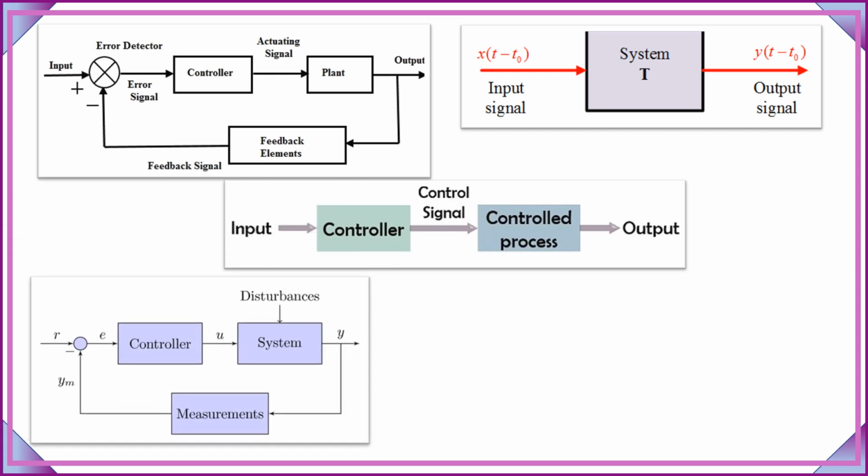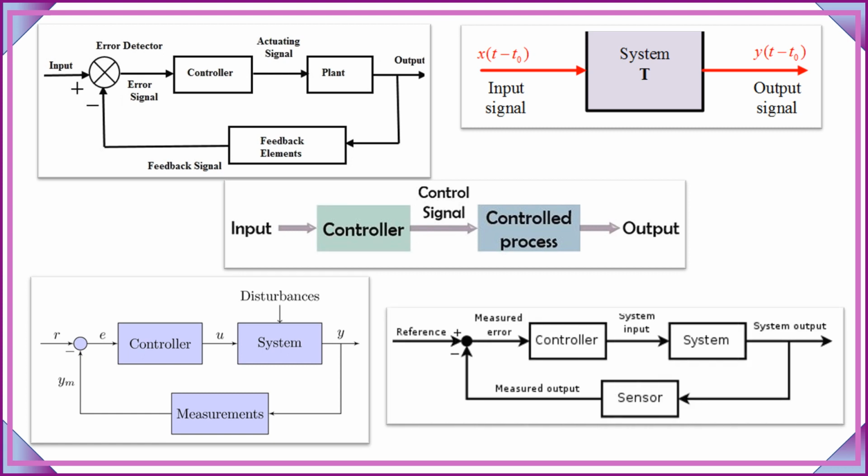We have linear control system. In linear control system, the output and the input have a linear relationship between them. Furthermore, we have non-linear control systems. In non-linear control system, there is not a linear relationship between the input and output. Therefore, there is a non-linear relationship between them.